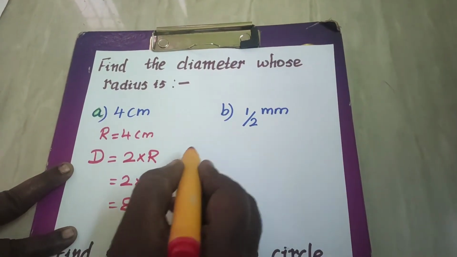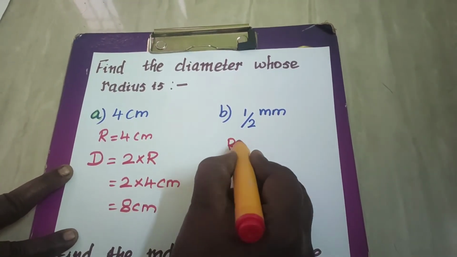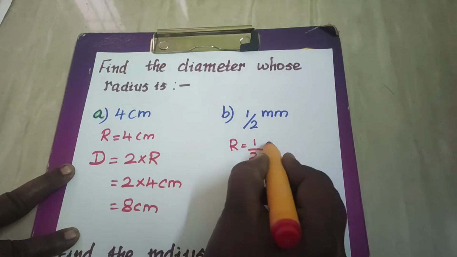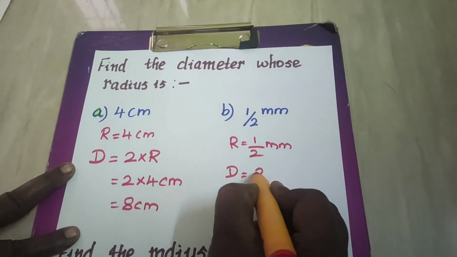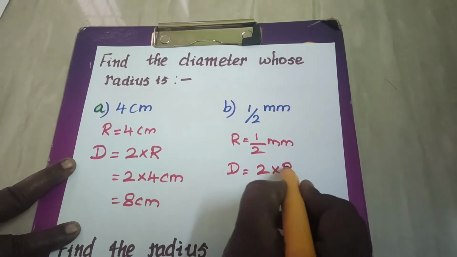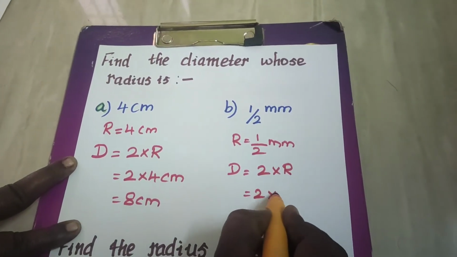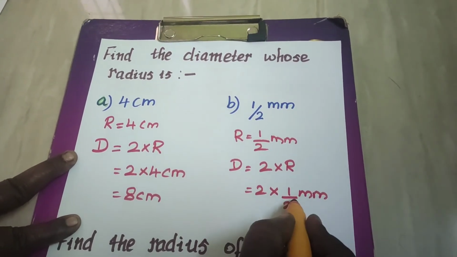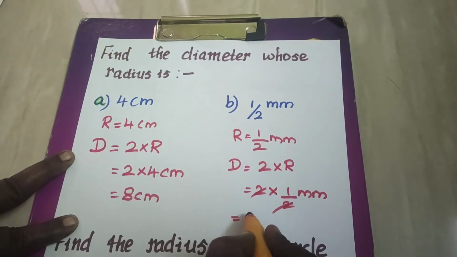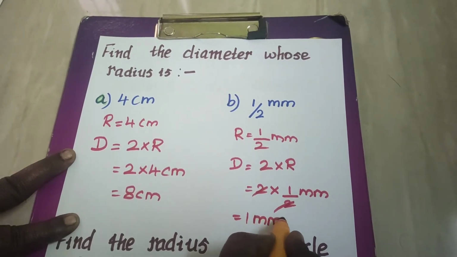Now let's move to the second sum. Here your radius is half. Here the unit is millimeter. And you have to find out the diameter. Write the formula 2 into r. 2 into half millimeter. Since your radius is half, this 2 will get cancelled, and the answer is 1 millimeter.